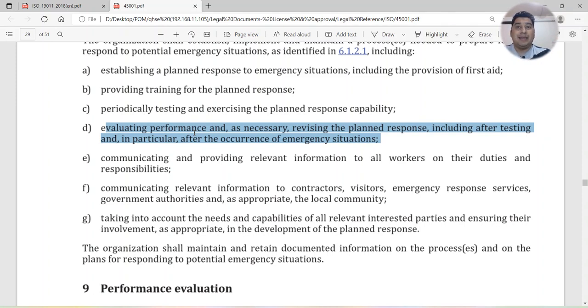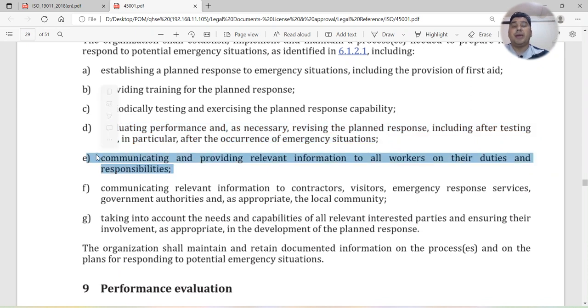And if any changes are required, those changes need to be made in your emergency preparedness plan or process. Communicating and providing relevant information to all workers on their duties and responsibilities. So whenever you are making employees' job descriptions, you have to include emergency scenario related information in the job description also.